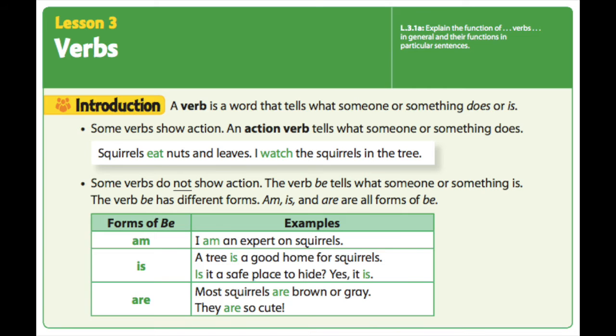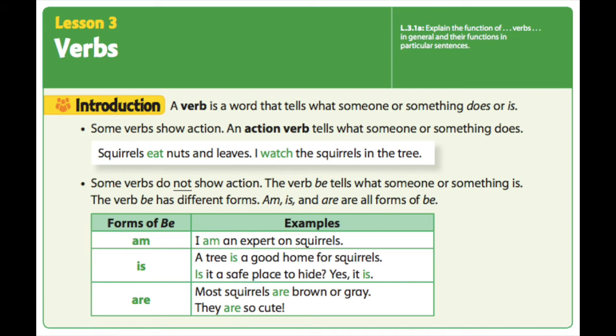They are all forms of be. So in our chart, it's going to show us forms of be. We have am. I am an expert on squirrels. Is. A tree is a good home for squirrels.